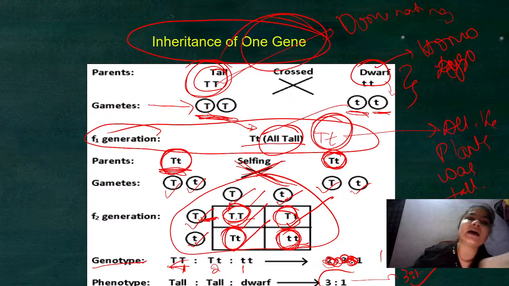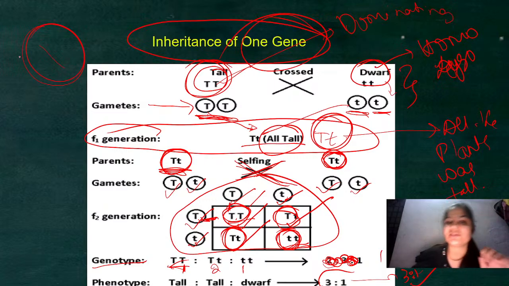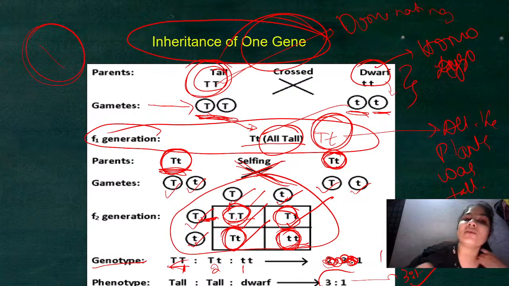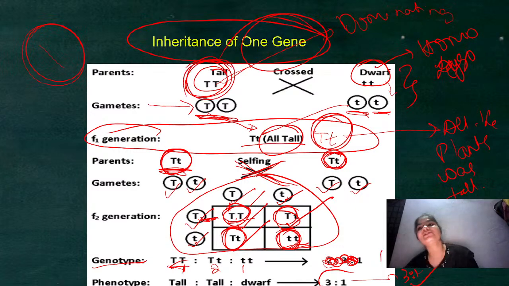Monohybrid cross means here I am only going to use one character. And always remember, whenever we are doing any hybridization, always take the parent in homozygous condition. It should not be in heterozygous condition.